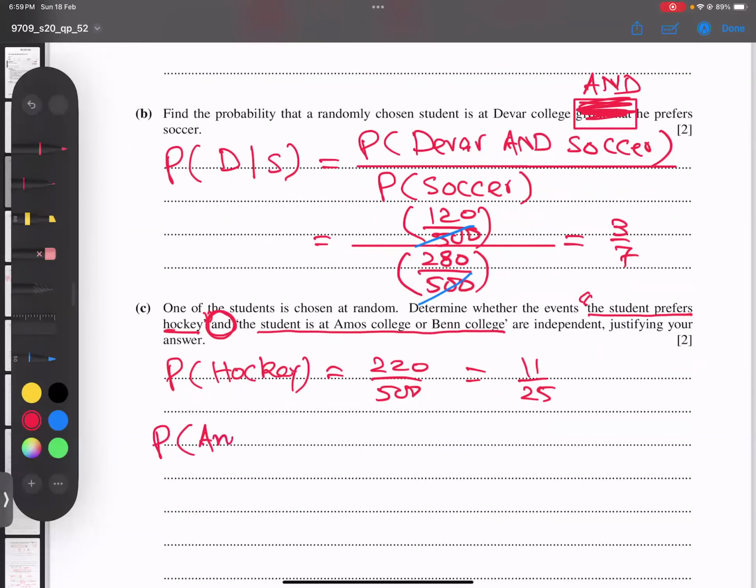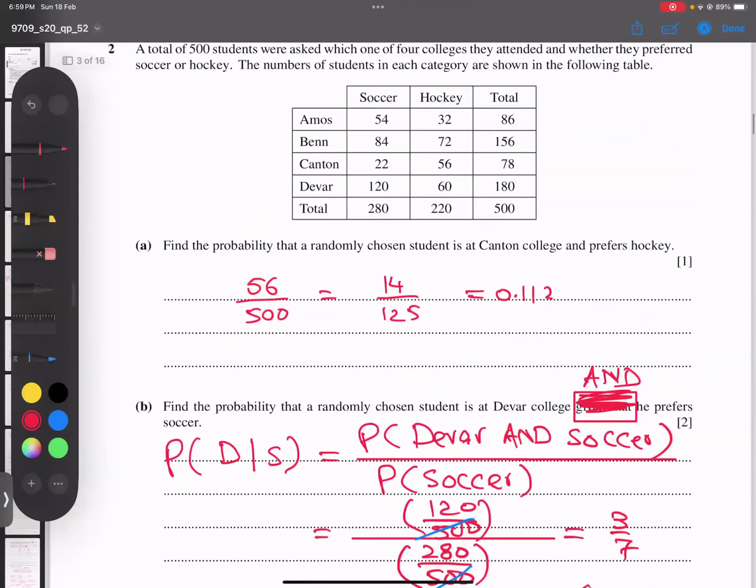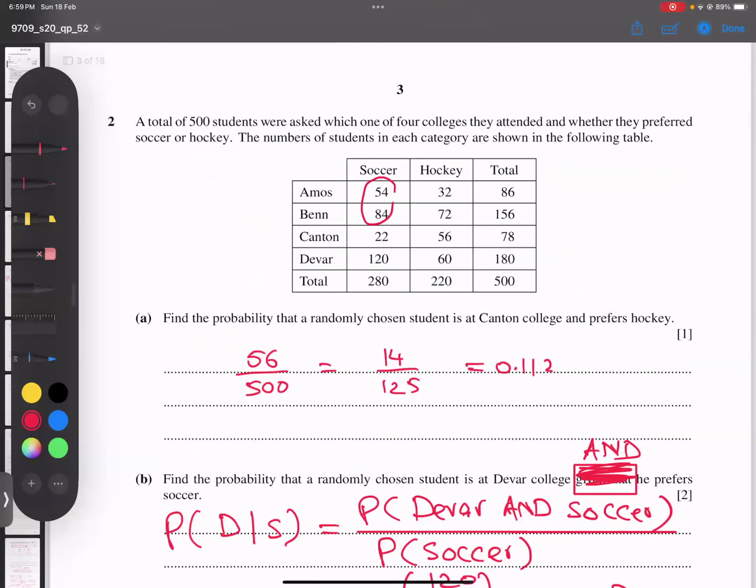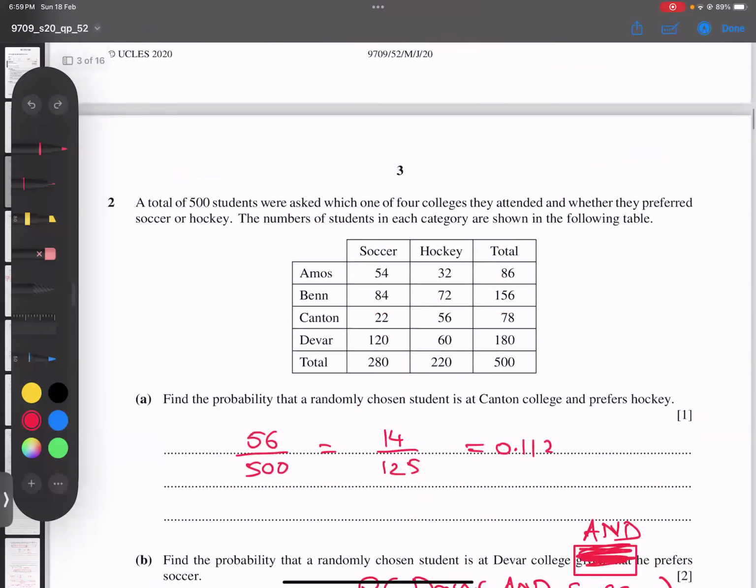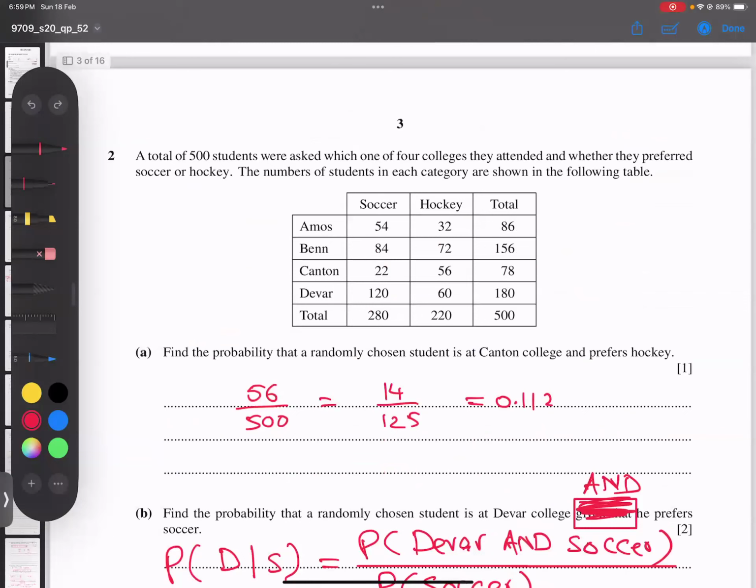So Amos or Ben. Amos or Ben, it means total students of Amos and Ben. Because we have to talk about this one, so total are Amos and Ben.